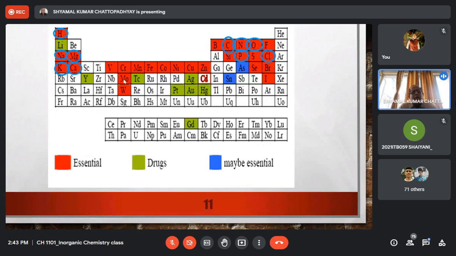So all modern organisms contain molybdenum instead of tungsten. Then if you go to group 7, we have manganese, technetium, rhenium. Manganese is essential, definitely essential, both for vertebrates as well as for plants.